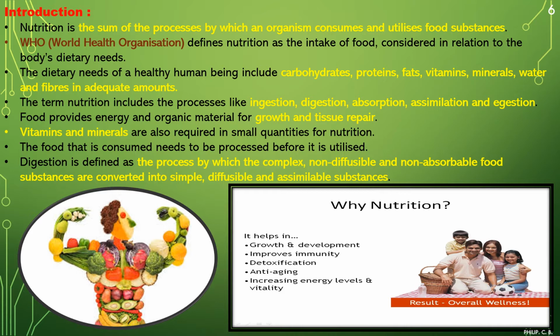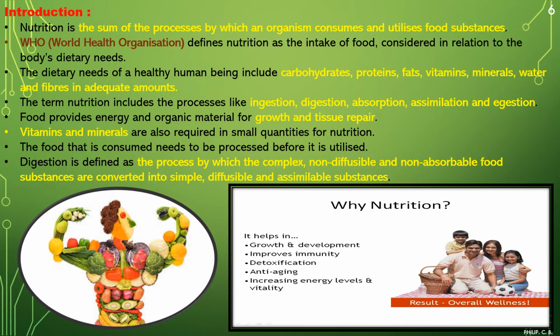Further, food provides energy and organic material for growth and tissue repair. So if you have proper food, it gives us energy to do all our regular work, right? And organic material which helps for the growth, tissue repair, for overall immune system, right? Further, vitamins and minerals are also required in small quantities for nutrition.